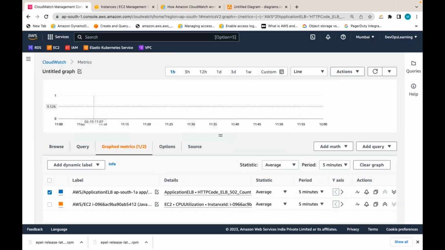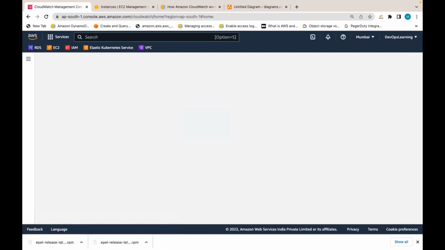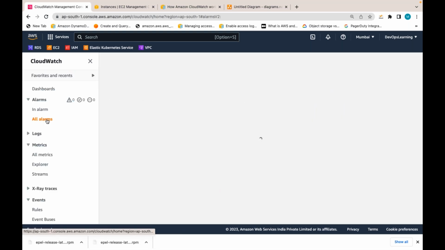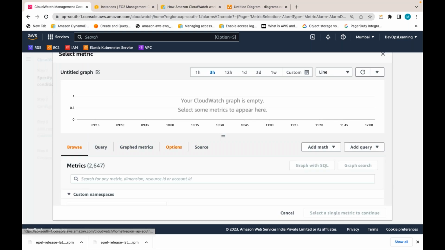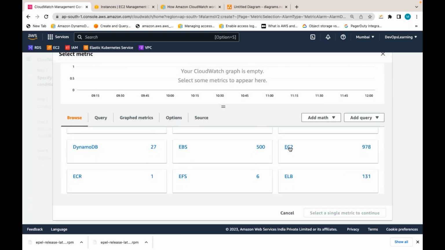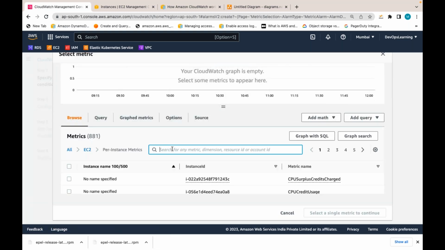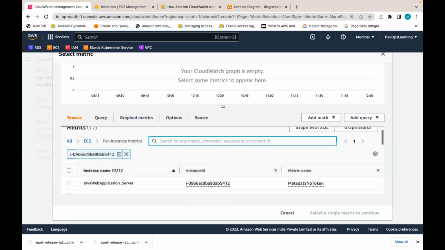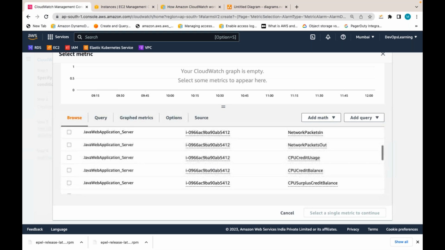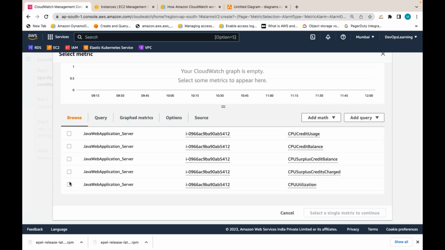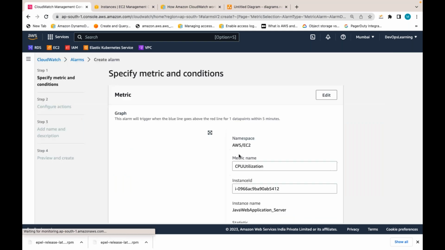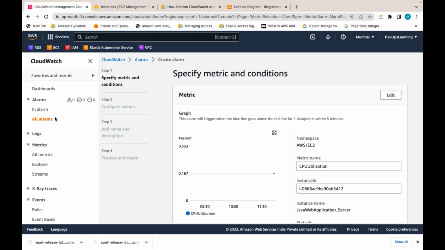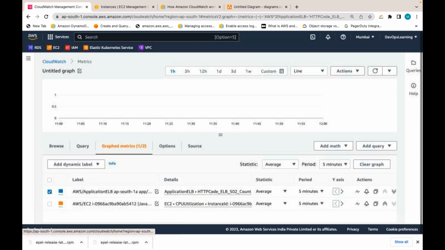You can create an alarm from here also, guys. There are two ways. Either you go to alarms, click on create alarm, select metric. Whatever metric you want, you can apply a filter and select the metric you can create the alarm from. You can do it like this. Otherwise, if you go to all metrics, from there also you can create an alarm.